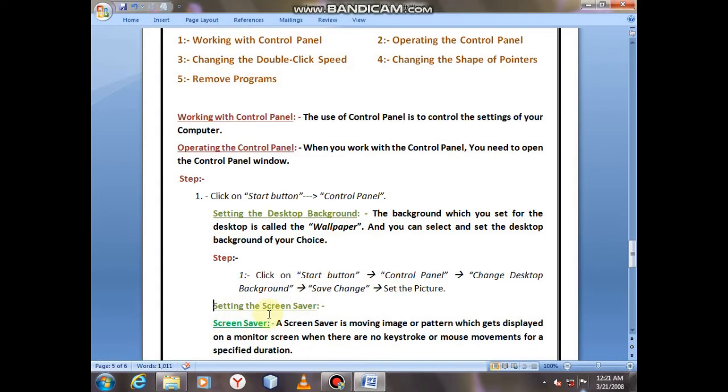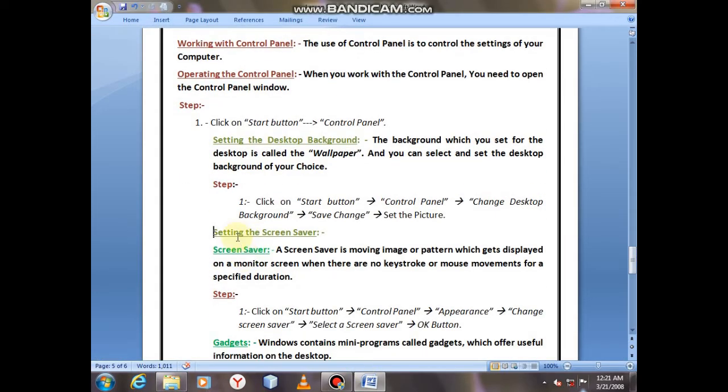Now this is your next topic, setting the screensaver. Screensaver, what is a screensaver? A screensaver is a moving image or a pattern which gets displayed on a monitor screen when there is no keystroke or mouse movement for a specified duration. This is the screensaver.